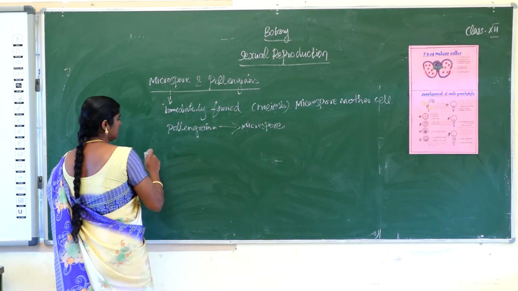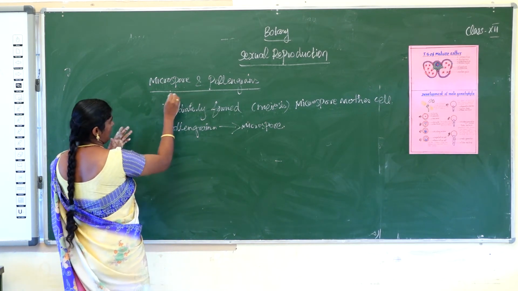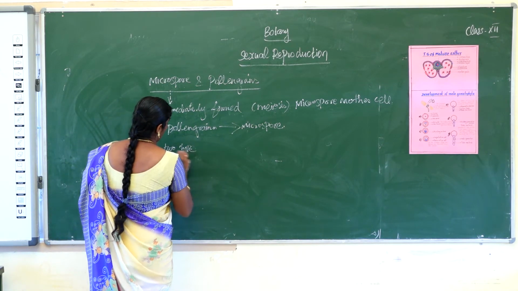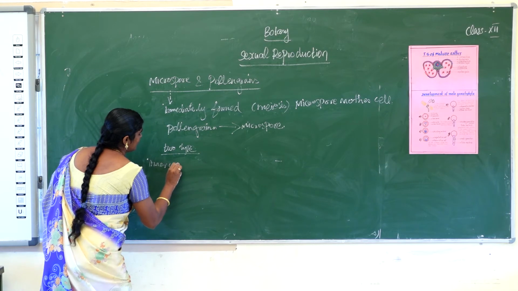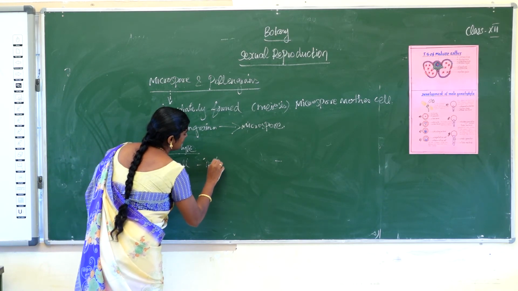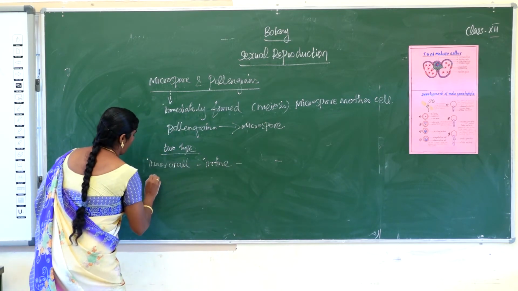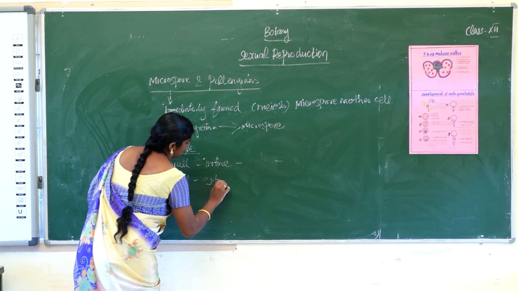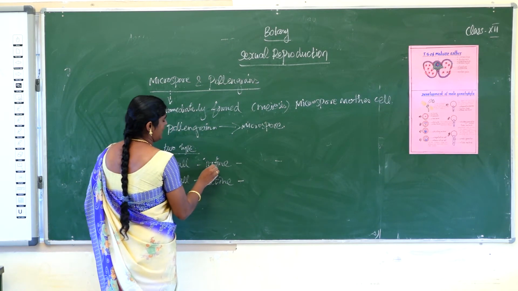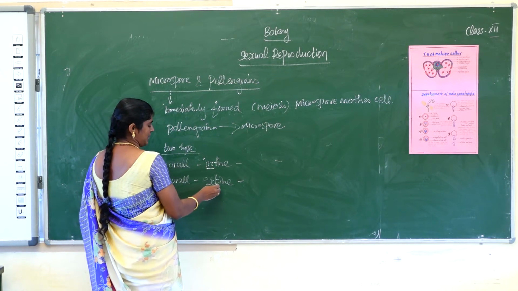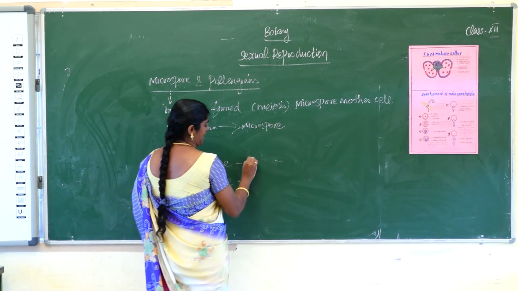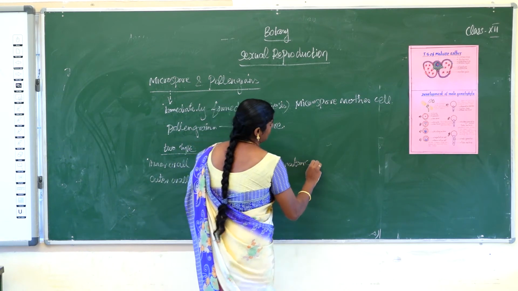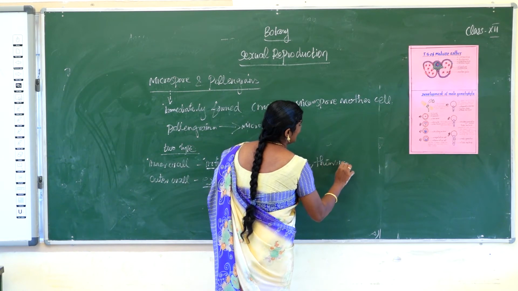Okay. Next one, the microspore wall is of two types. Inner wall is intine. Second one, outer wall is exine. Intine is the inner wall, exine is the outer wall. Intine is elastic in nature and is a very thin wall.